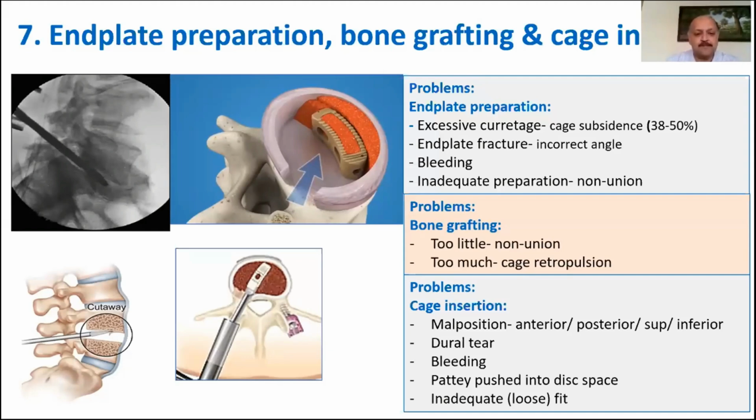Be very careful when you're inserting the cage, because if the cage is slightly larger, you tend to retract a little bit more, the axilla gets stretched, and that is the time when you can get a dural tear. You may also get bleeding if your cage is not in the proper position and is mashed into the vertebral end plates. Be very careful to retract the patty during this process, because sometimes if the cage is large, it takes the patty with it, and then the patty gets jammed in the disc space and is difficult to remove.